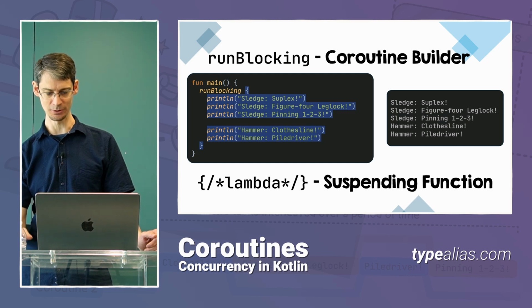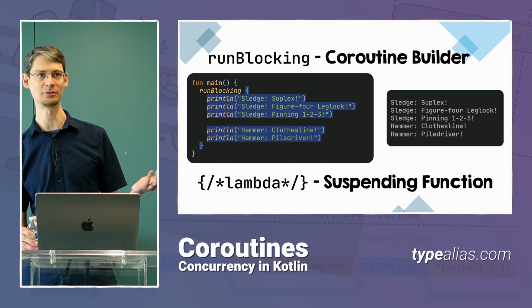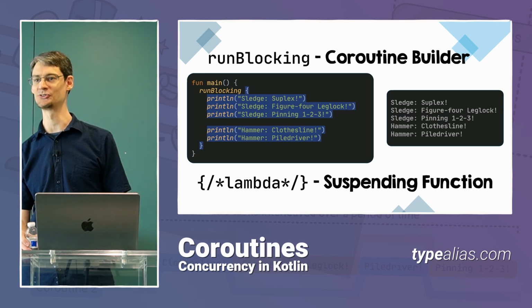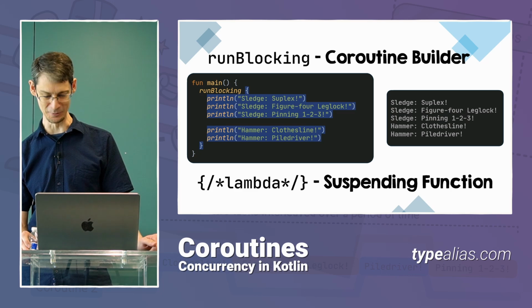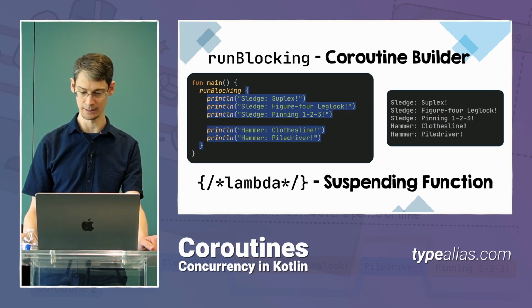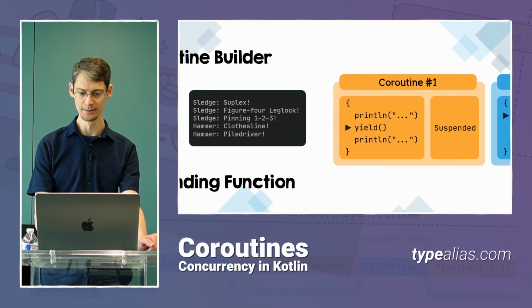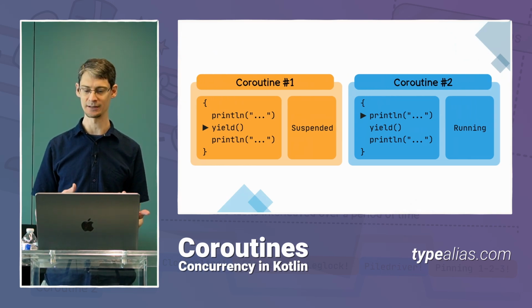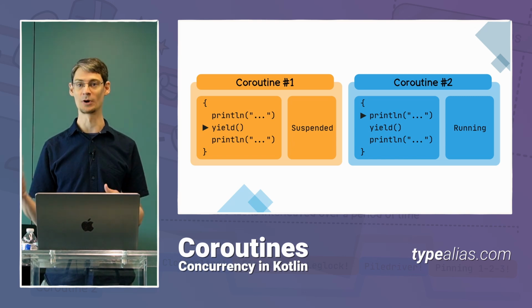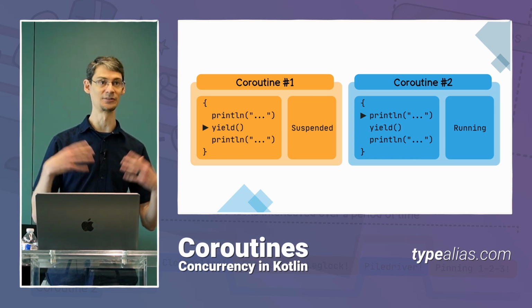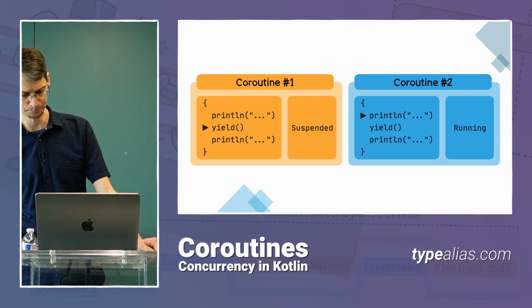So when we look at this code, we can point to the coroutine builder. We see runBlocking. We can point to the lambda. But which part is the coroutine? That's a question that a lot of people ask. The coroutine is actually the instance of code that's created when we call runBlocking with this lambda. In other words, it's an actual instance of code along with configuration information and other data about its state, like whether it's running, whether it's paused, whether it's completed, any other state that's in scope for that coroutine.